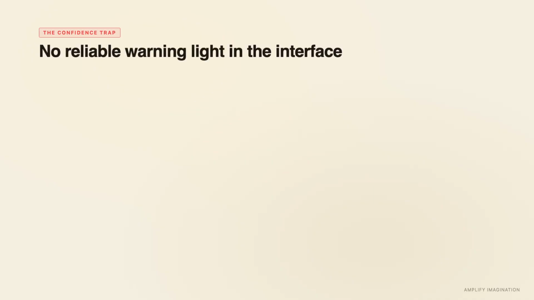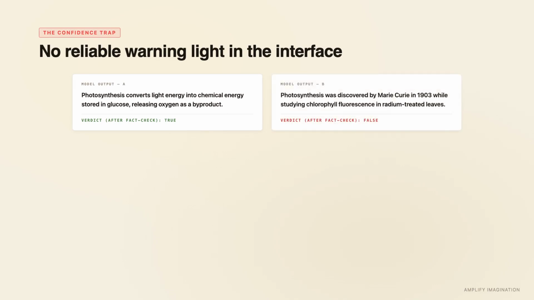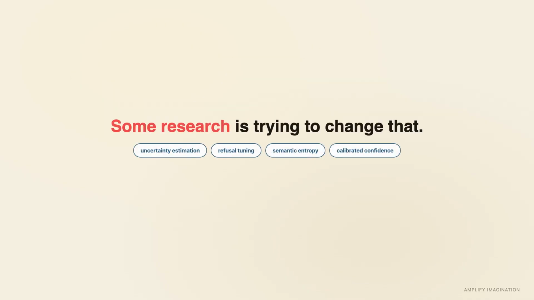Now, what about confidence? This is the dangerous part. The interface usually gives you no reliable warning light. Two outputs, one true, one fabricated, can read the same. Same fluency, same authority, no obvious signal that one is made up. Some research is trying to change that. There are techniques to make the model express uncertainty or refuse when it doesn't know. It helps, but you should not assume your chat product has those guarantees.